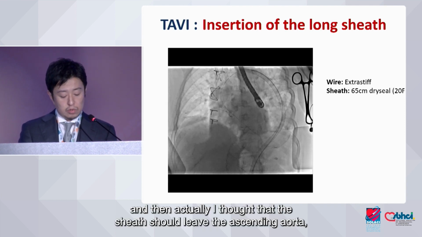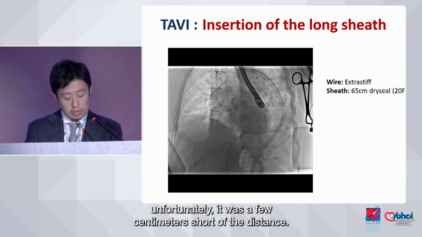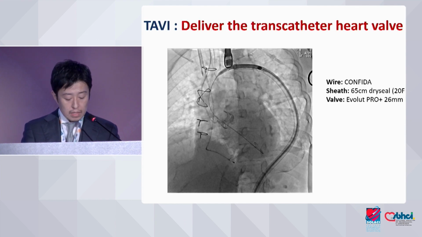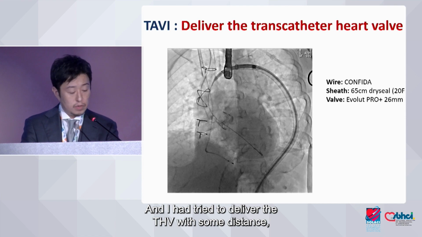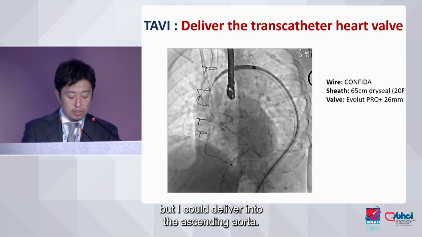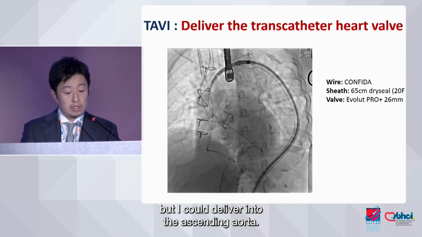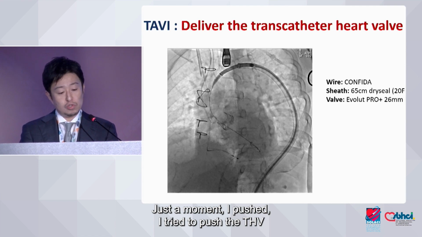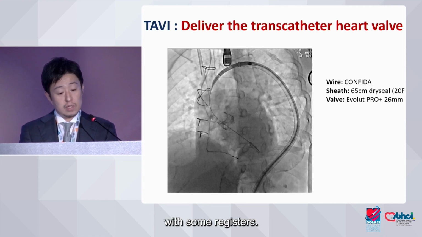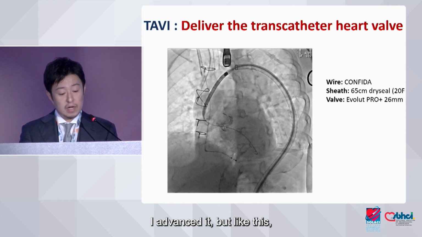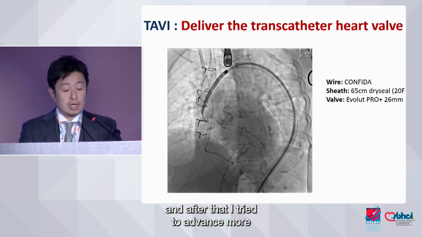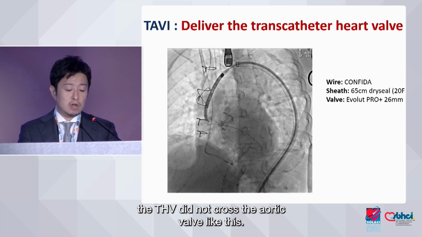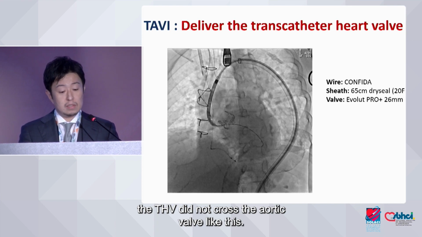Actually, I thought the sheath would reach the ascending aorta, but unfortunately it was a few centimeters short of the distance. I tried to deliver the THV with some resistance, and I advanced it like this. Then I tried to advance more, but the THV did not cross the aortic valve, like this.